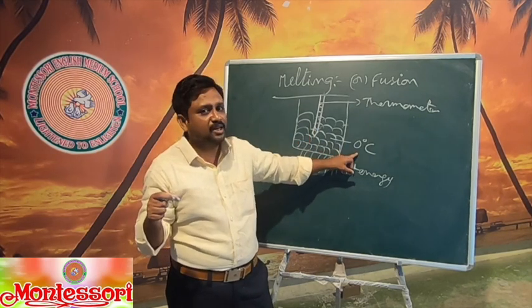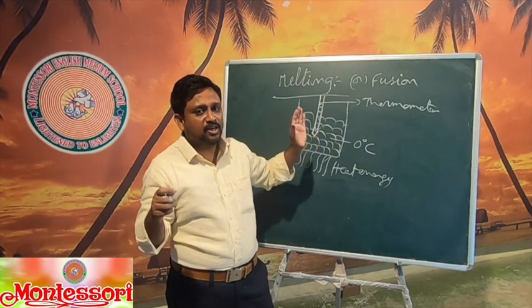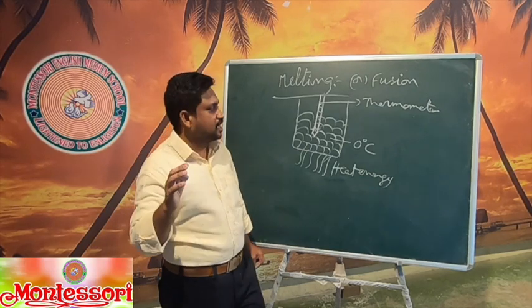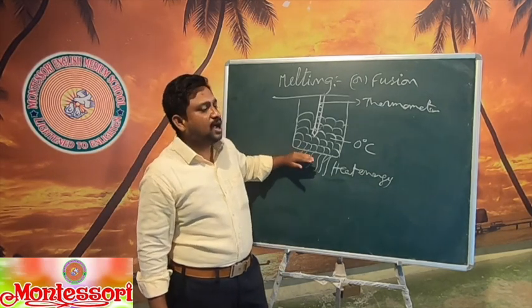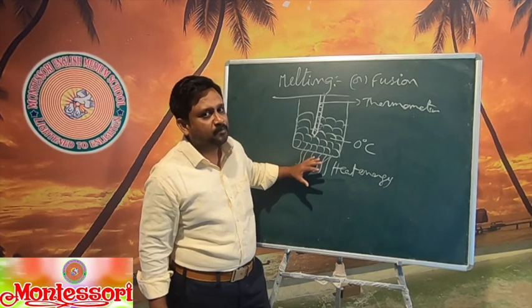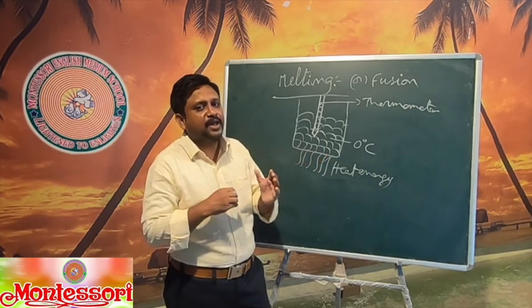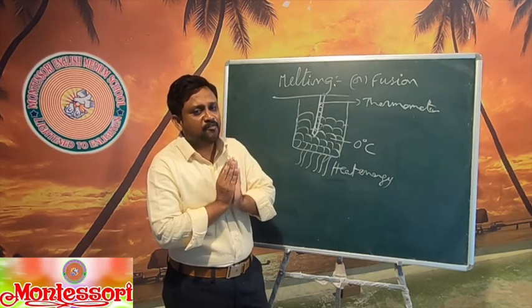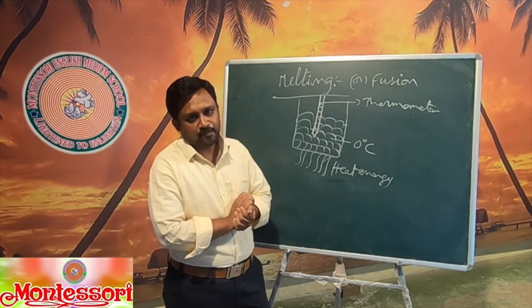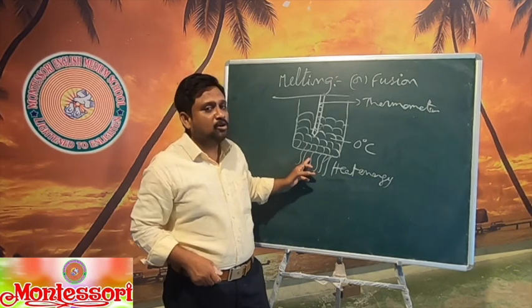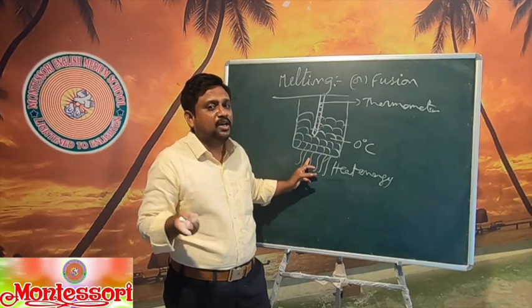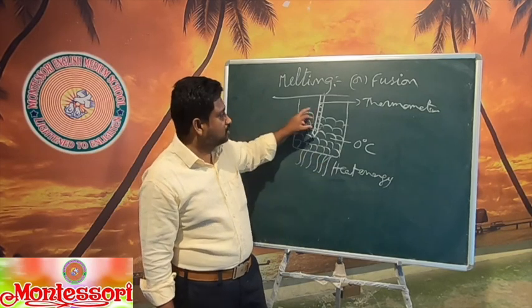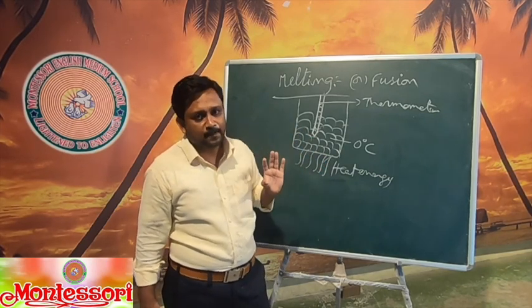0 degrees centigrade ice cubes must first be converted into 0 degrees centigrade liquid, but not 1 degree, 2 degree liquid. It does not happen like that, because all the heat energy which is given is utilized only in breaking the bond between the molecules, but not for increasing the temperature. So this amount of heat energy which is utilized only in breaking the bonds between molecules is called latent heat. Total, this is called latent heat of fusion.